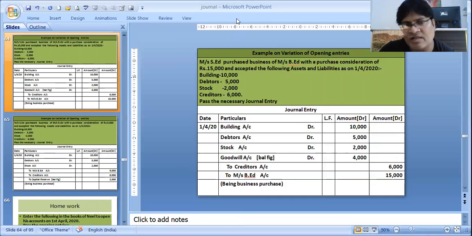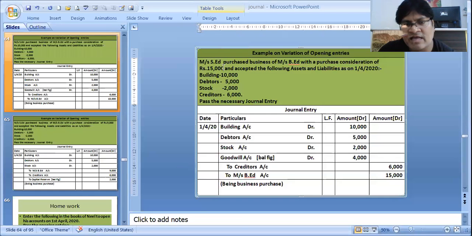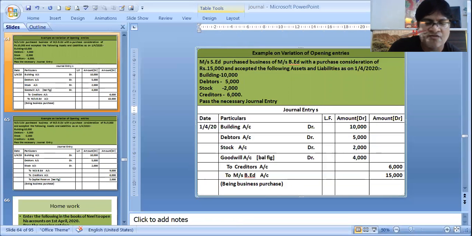For this, let's understand this example. Messrs. Asset purchase the business of Messrs. Bayed with a purchase consideration of 15,000. Purchase consideration means Asset is paying Bayed 15,000 for what? For buying its assets as well as acknowledging its liability. So in the books of Asset, we have journal entries. We have the assets which we have to debit. Assets need to be debited.